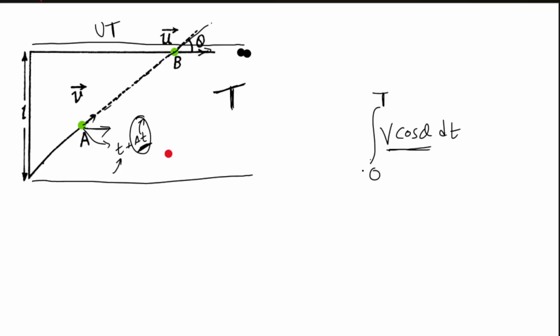Done. And if you sum it from time t equal to 0 to time t equal to capital T, you will get this distance, and this distance is equal to how much? ut. So we can equate it like this.